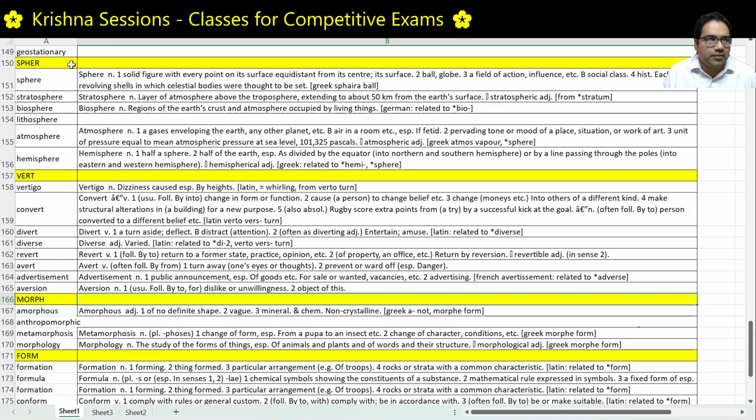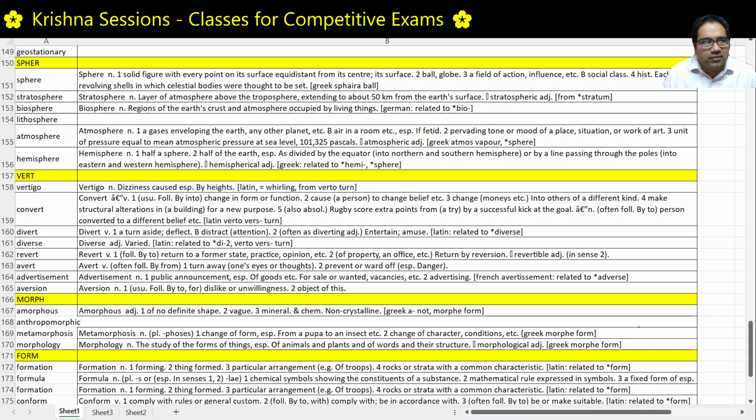Sphere. This is the root word coming from Latin and Greek. Sphere means something which is round, more like a ball. From the same root word, we get the word sphere. Sphere we all know, right? Sphere is something like a ball where the entire surface is equidistant from the center, like a globe. Earth is not a complete, perfect sphere.